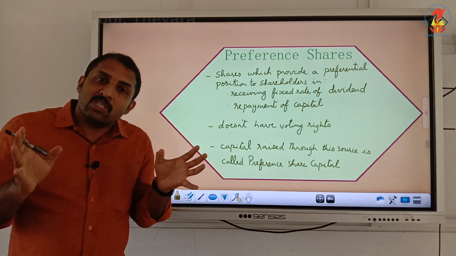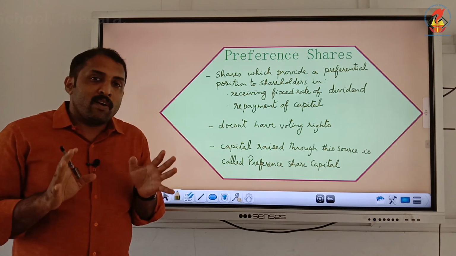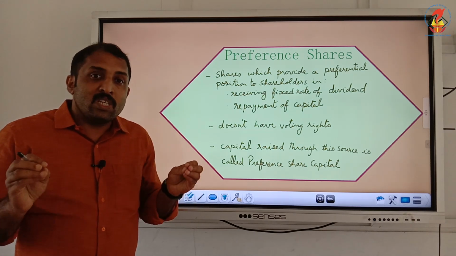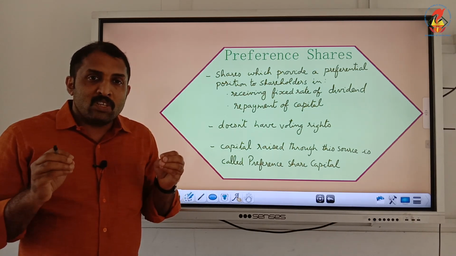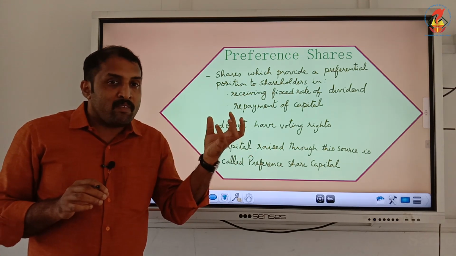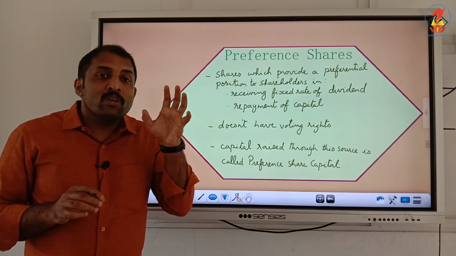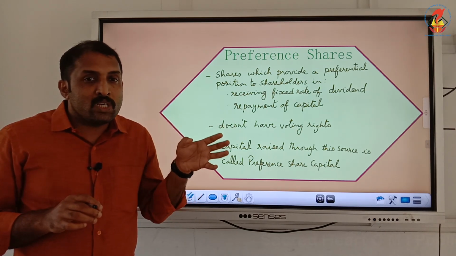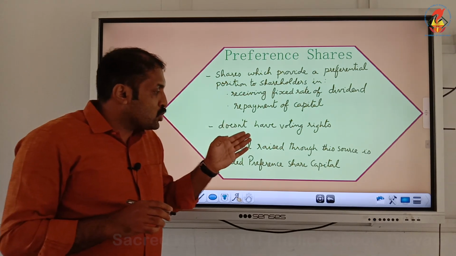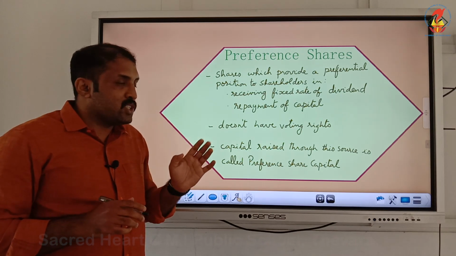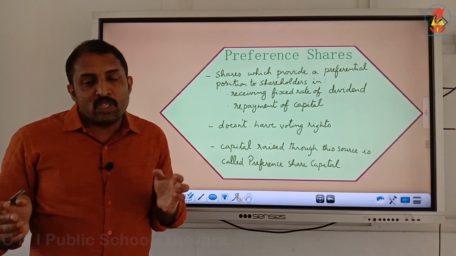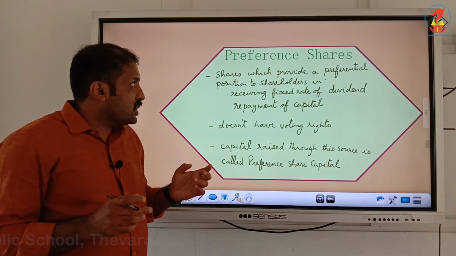Preference shares don't have any voting right. They have no right to participate in management. They don't have ownership. They receive payment: the dividend they will receive, the principal amount they will receive. There they will have preference, but it doesn't provide ownership to the shareholders. Capital raised through the source of preference shares, we call preference share capital.